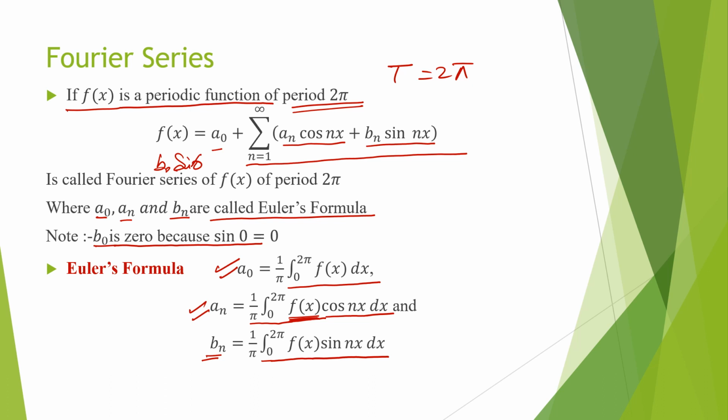This is for the period of 2π when the interval is given from 0 to 2π.